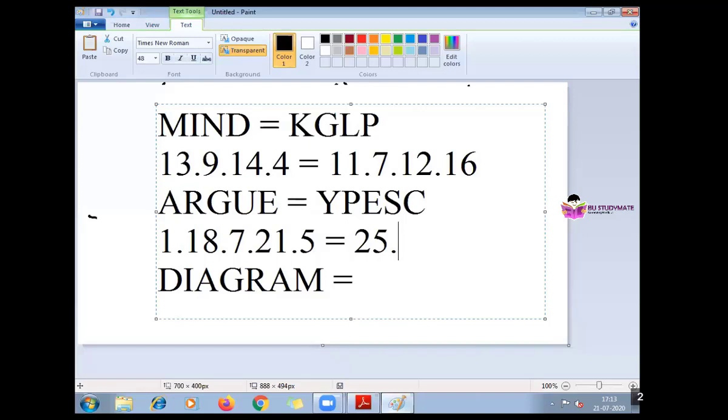I think they have moved back. 25, 16, E is 5, S is 19, C is 3. So I guess the question is wrong probably. This should be B. If we take B, then we'll get the correct answer. See, I guess the question is wrong because if you observe, that was 4 and 16, but we cannot have any relation between 5 and 3 except the difference of 2. So 13, 11, 9, 7, 14, 12, 4, 2.